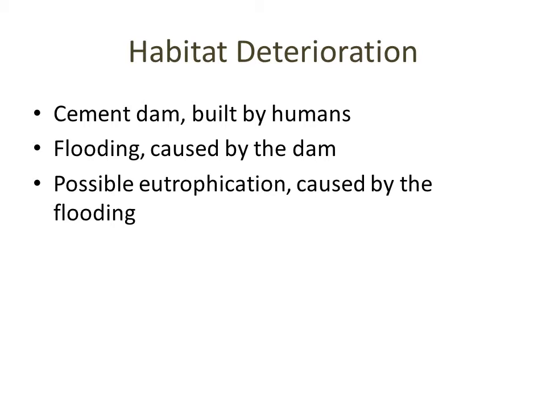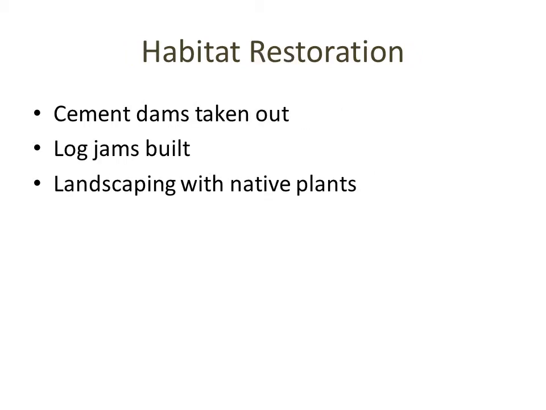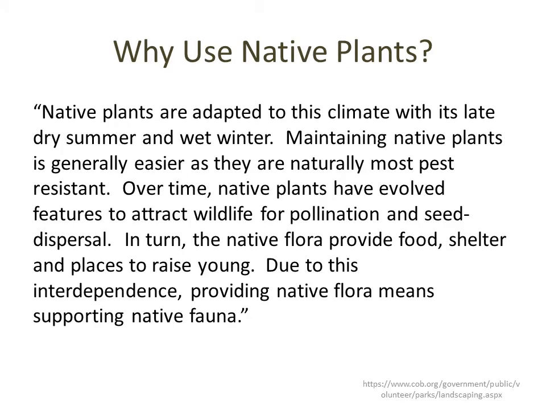Habitat's an important factor determining whether a population will increase or decrease. Log jams were built in the creek to create resting places for the salmon. The salmon need those resting places to reproduce. The cement dam was taken out because it caused flooding, and along the banks, native plants were put in. Native plants are important in an ecosystem because they're well suited for the environment, and many different native plants creates a biodiverse landscape, which encourages diversity in general.